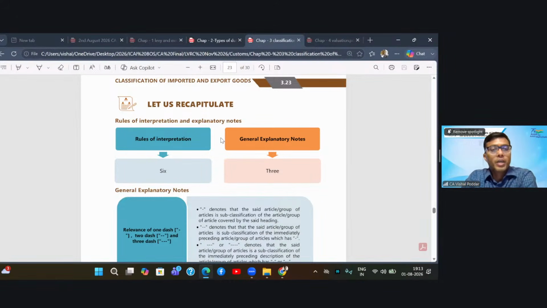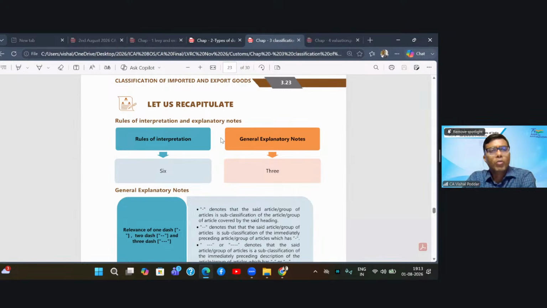All goods are divided into 98 chapters. Few chapters in that are kept blank intentionally so that any new commodity may be added over there. So different goods are classified or are divided, I'll say, into these 98 chapters.